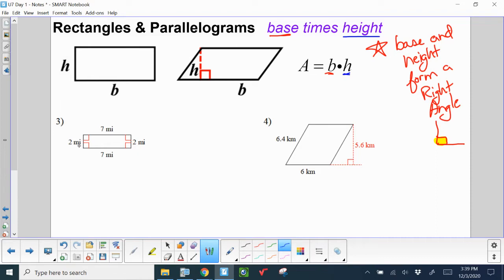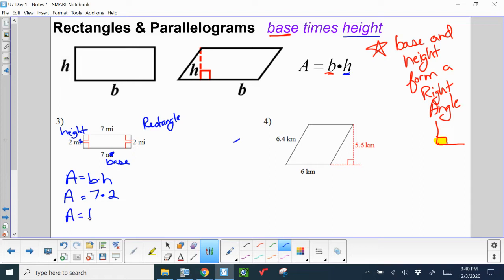So when we look at this first number here, if we are looking to find the area of this shape, we should first recognize that it is a rectangle. It's four sides. It's got right angles in all the corners. And this 7 miles here, you don't really have to worry about the miles here, but that's your base. The 2 is your height. And if my formula for area is base times height, then all I have to enter is 7 times 2.